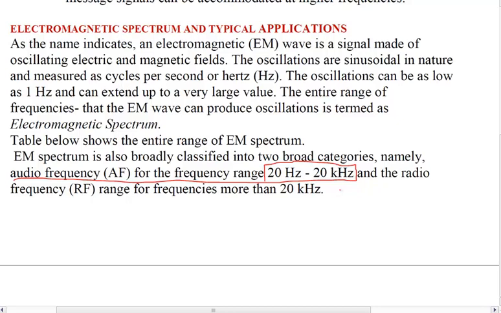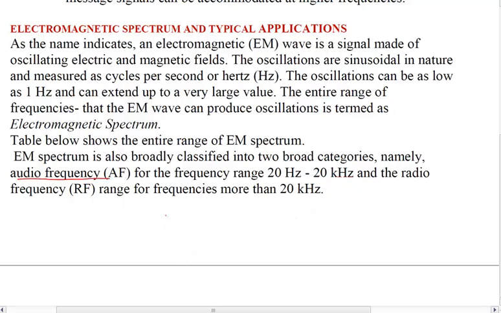The audio frequency is between this range. So whatever we hear from our ears is basically in that range. Whatever we can hear with our ear, there is no need to send it via radiation through an antenna, because we can listen to it, isn't it? So generally that is called the audio frequency.